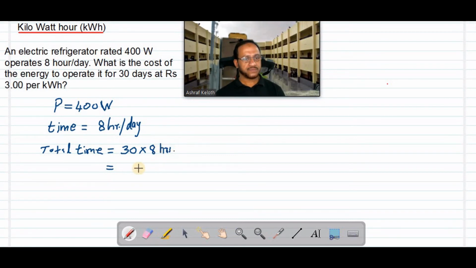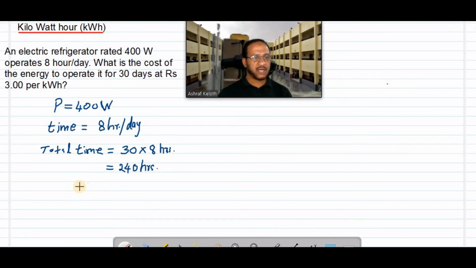240 hours. Now to calculate kWh, the next step for calculating the kWh, means total units for 1 month. You can remember this equation. kWh is equal to total power in watts into number of hours, divided by 1000.